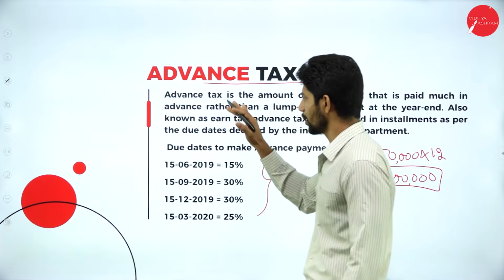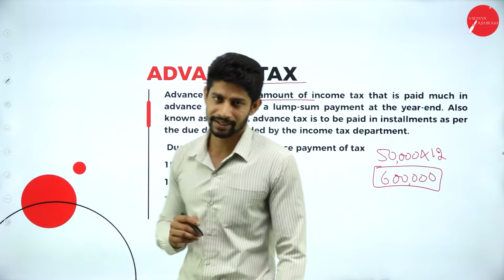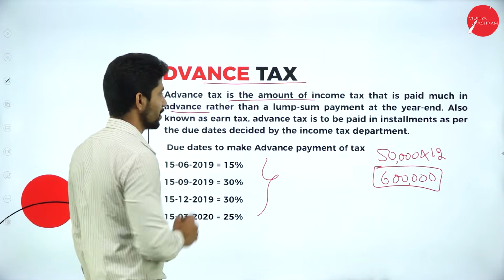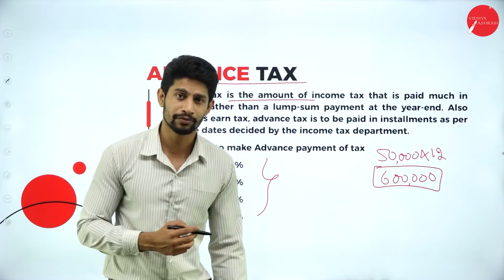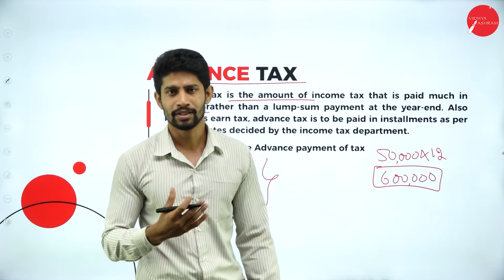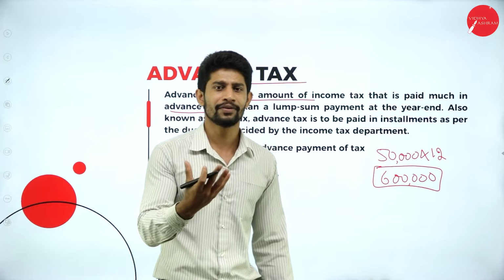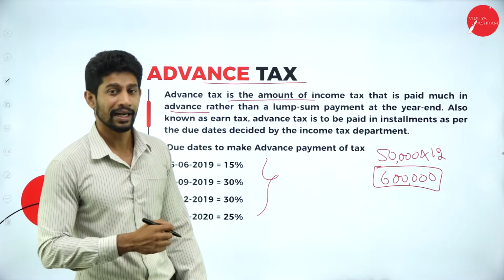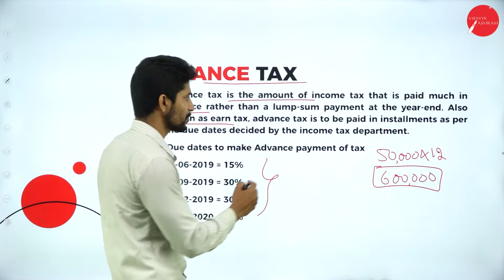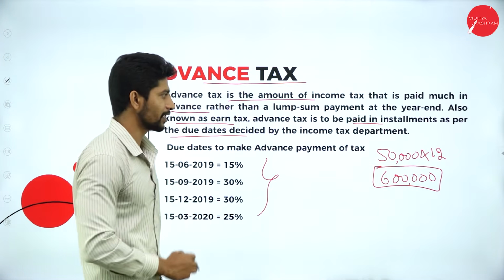So if you look into the meaning, advance tax is the amount of income tax that is paid in advance rather than as a lump sum payment at the end of the year. That means we will not wait till the end of the year to make the payment. In advance we estimate our income at the starting of the year itself and we make the advance payment. We will not wait till the end of the year. Also known as pay-as-you-earn tax, advance tax is to be paid in installments as per the due dates decided by the income tax department.